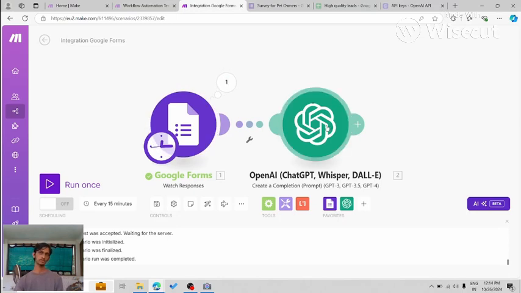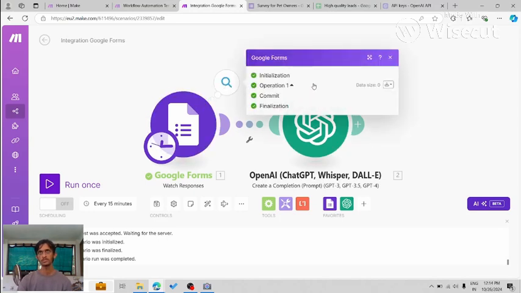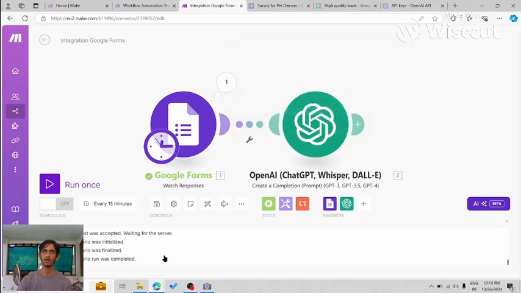I was confused as to why, and that is because, as you will see over here, it did not fetch any form response. Why? Because the form that I filled was already watched by this Google Forms module, and that was gone, and then I did not fill another form, so this did not result in any response, and that's why this OpenAI module did not run.